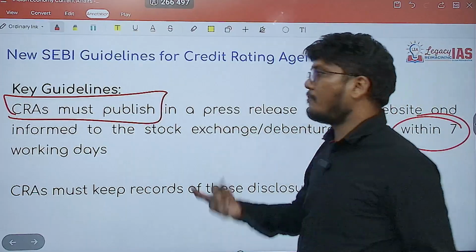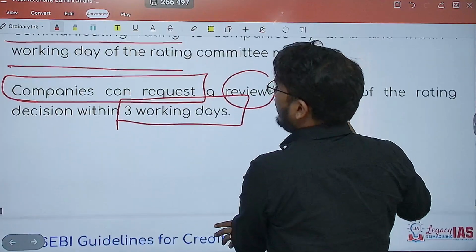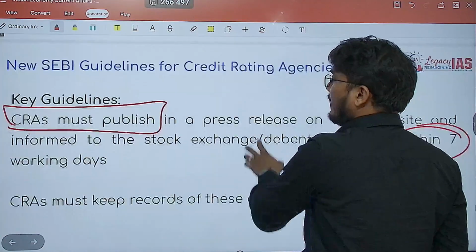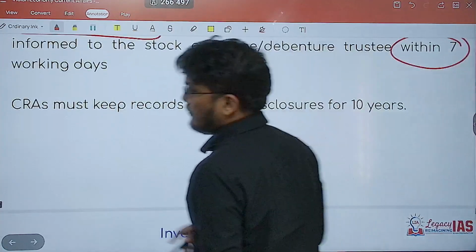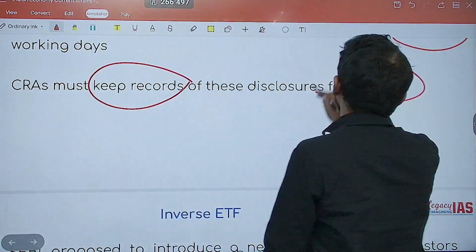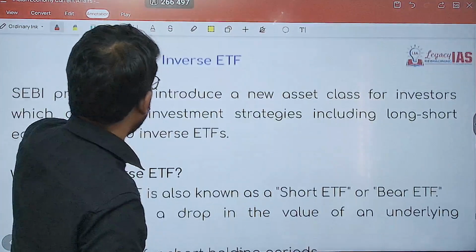So the timeline is important here. Information should be passed within 1 working day, then you can request or appeal against it within 3 working days, then it should be published on the website within 7 working days, and the records must be kept for up to 10 years. Records have to be kept by the credit rating agency.